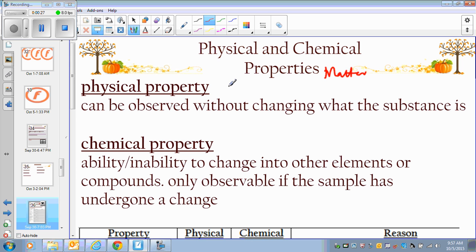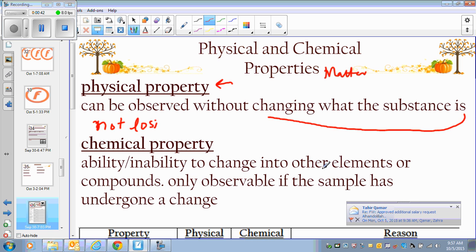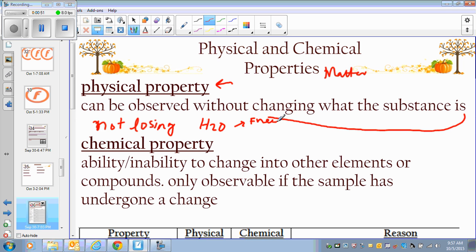So what is a physical property? A physical property is a property that can be observed without changing what the substance is. So basically not losing it, not changing the identity of the substance. If it is water, I can freeze it into ice, I can evaporate it into vapors, gas, but it is still water. So I am not changing the substance.